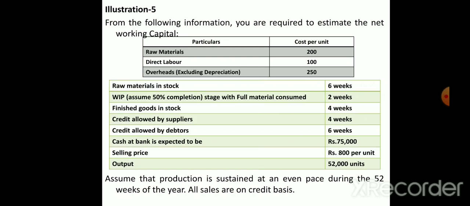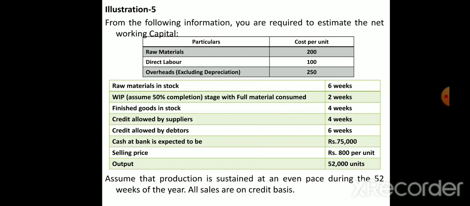Credit allowed by debtors means what? The customers. We have given credit to the customers, but they have not paid on time, and later they are going to pay. That is current. Debtors means current assets. Cash at bank is expected to be 75,000. So the cash balance they have also given, it's a current asset.